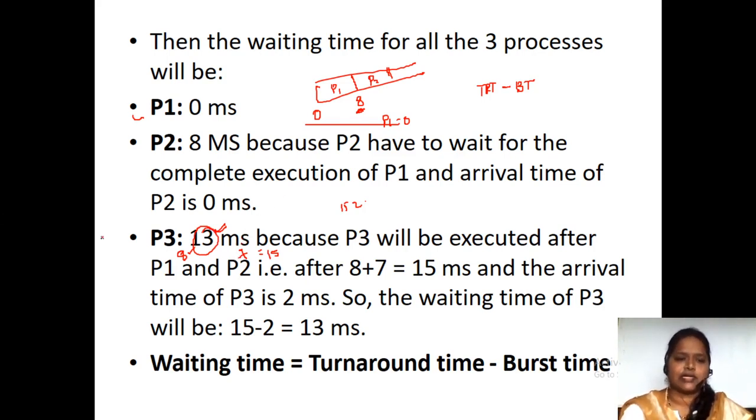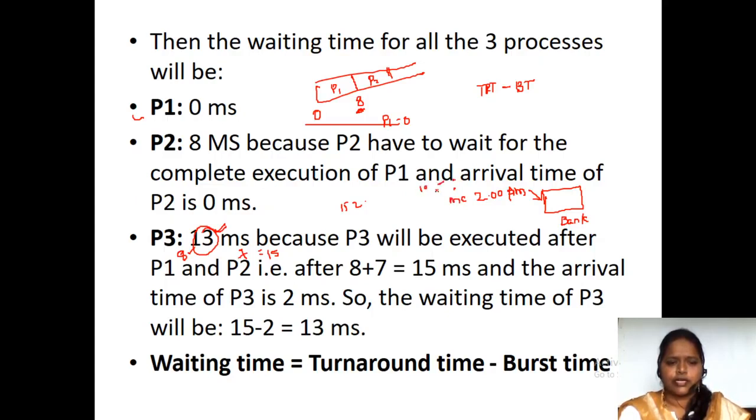Let me give a small example. Suppose I had work in a bank. Fine. I had work in a bank. So at 2 p.m. sharp, I entered the bank. But this is me. Before me, two persons are there. Each person took 10 minutes of time to complete his transaction. At what time did I enter? At 2 p.m. I entered the bank, right?